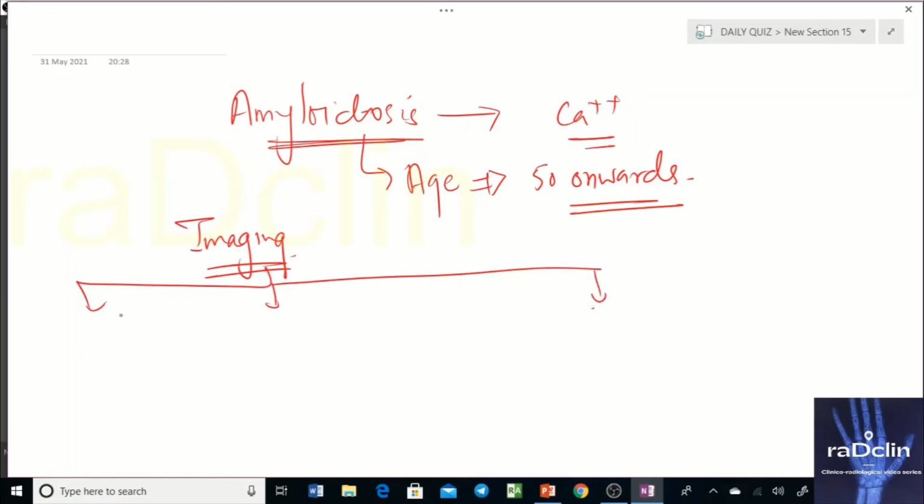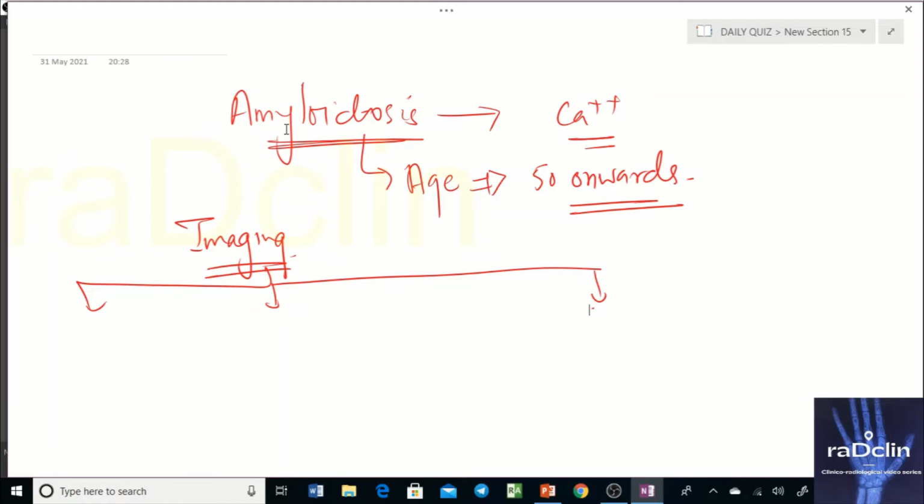This is if the lung is involved by amyloidosis. Now amyloidosis is a multi-system disease. Remember that amyloid, a fibrillar protein, gets deposited in multiple systems of the body, and one of them is the pulmonary system. There are different types of amyloidosis, but we need not go into detail, otherwise the video will become lengthy. Ultimately there is amyloid deposition, and that is what causes the imaging findings.